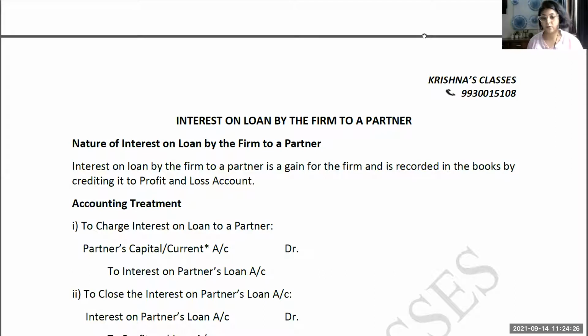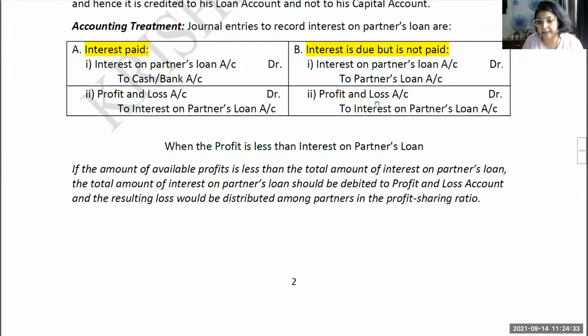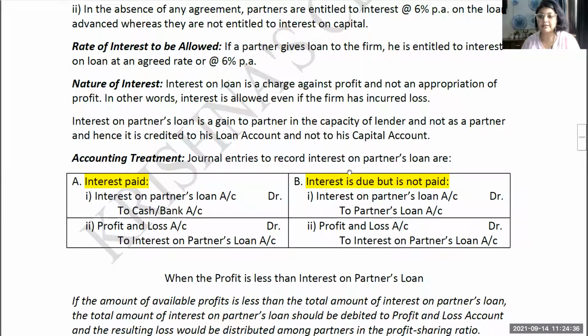Now, the next type of loan. What is it? This is interest on loan by the firm to the partner. The one I explained right now was the loan by the partner to the firm. It means the partner is the lender. Whenever the firm is in need of money, the firm has taken a loan from the partner, and this loan is a liability of the firm. It comes on the liability side of the balance sheet under the head partner's loan account, and interest on it is an expense for the firm. That is why it is a charge against profit, and it comes under the profit and loss account.